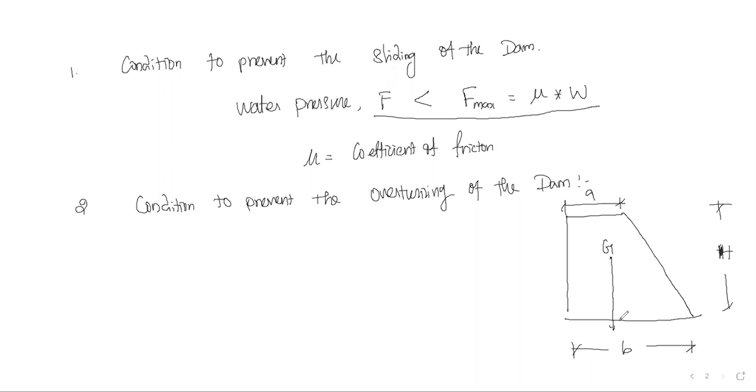This is G, this is W, and here the horizontal force F is acting.